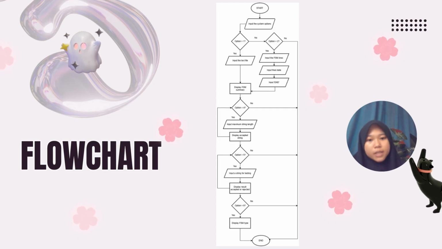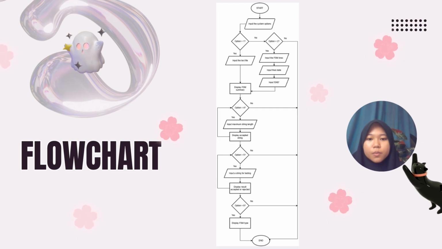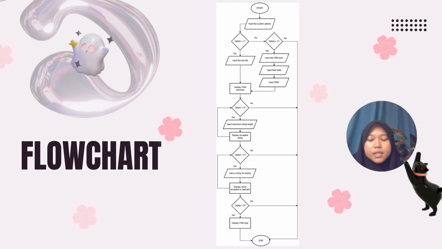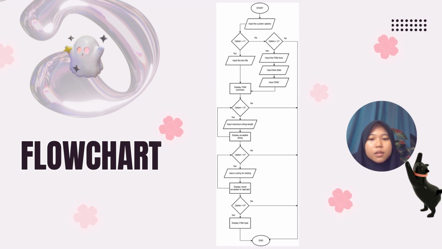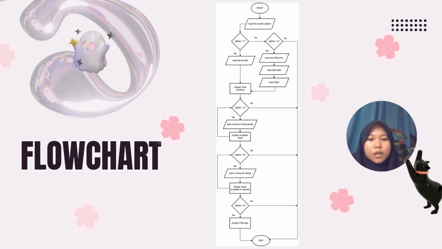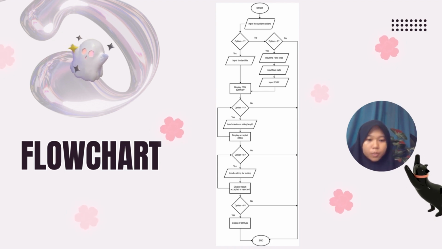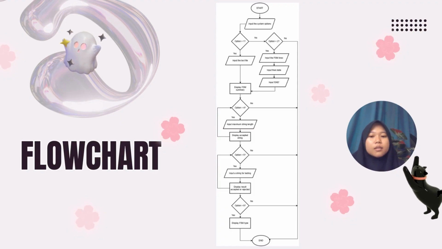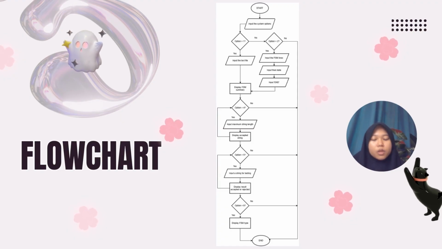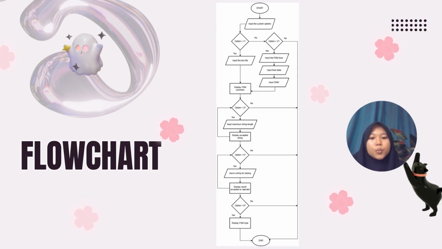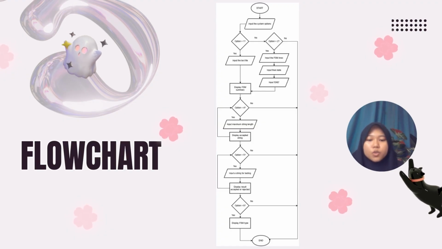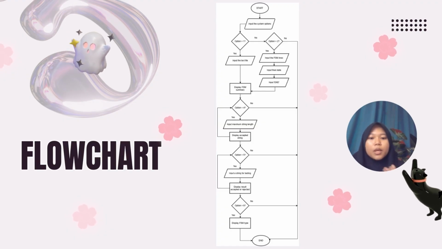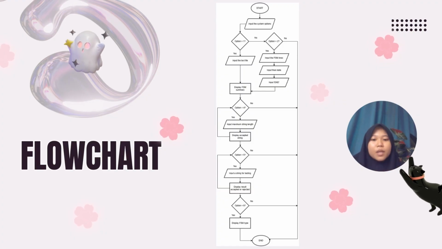So now this is the flowchart for our system, which is a finite state machine system. Once the system starts, the user needs to input the system options. They are either option 1 or option 2. If they choose option 1, they need to input the text file that already has the FSM lines in it. But if they choose option 2, they need to input the FSM lines line by line manually.